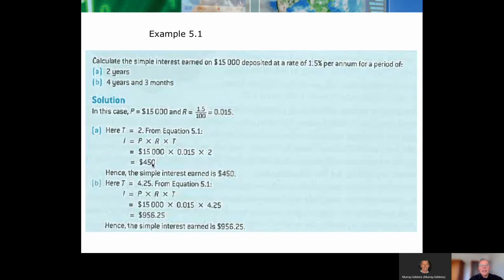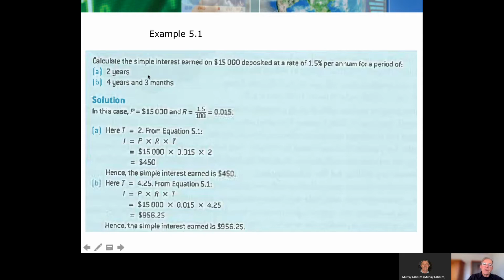My preference is really just, our concept is, look, just get 15,000, multiply 1.5%. That is 1 year's worth of interest, then just multiply it by 2. Did we really need a formula to do that? I don't think so. What about this part B, 4 years and 3 months?